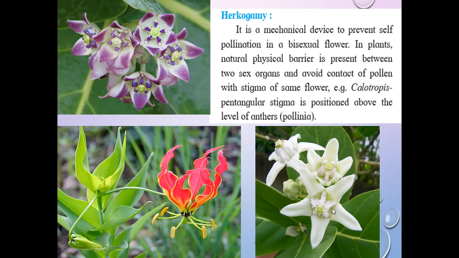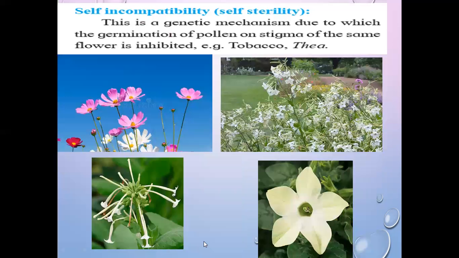Pentangular stigma is there and it is positioned above the anther. Okay, so see here 1, 2, 3, 4, 5. So this pentangular stigma cannot deposit on the anther because its position is somewhat critical for depositing in the same stigma.